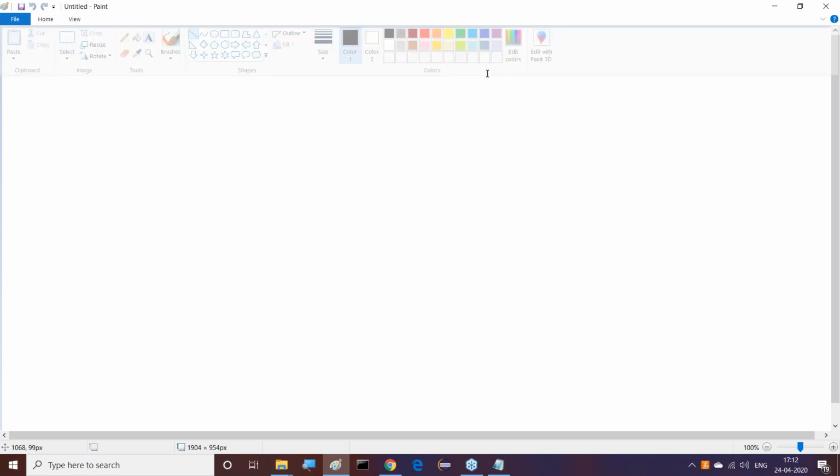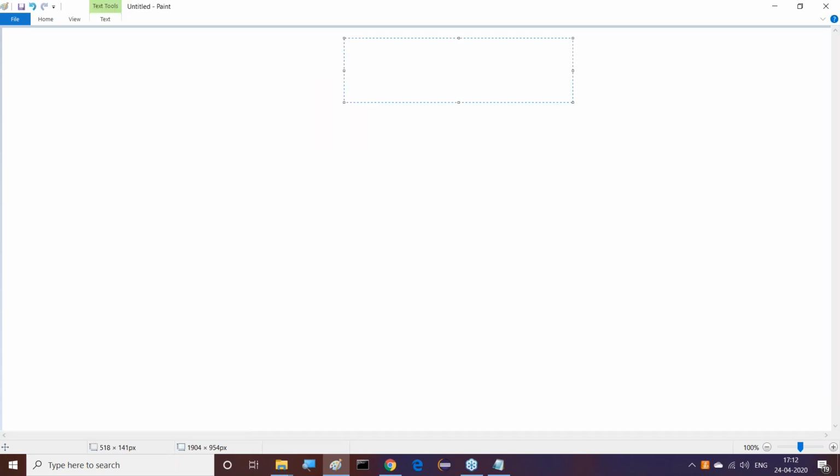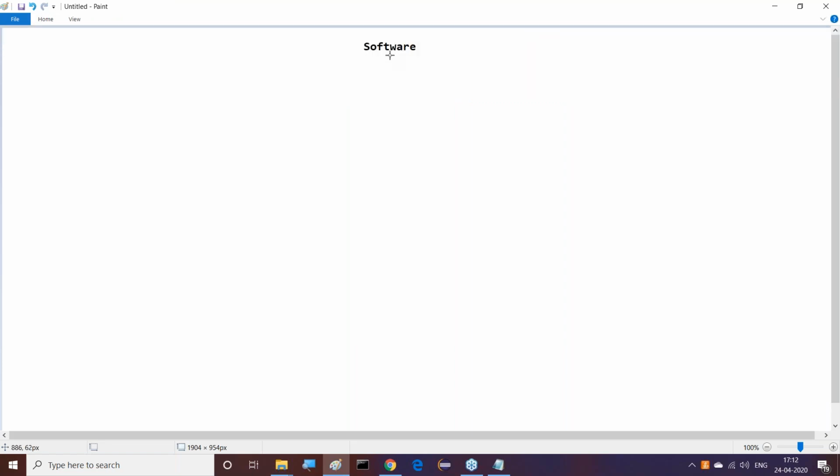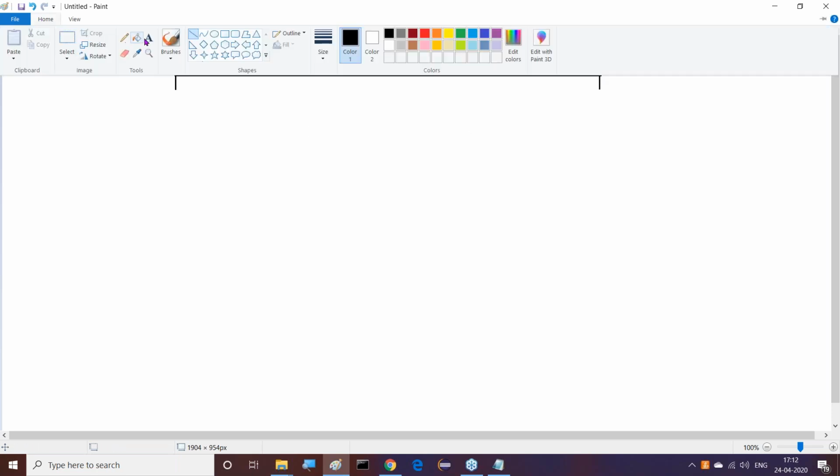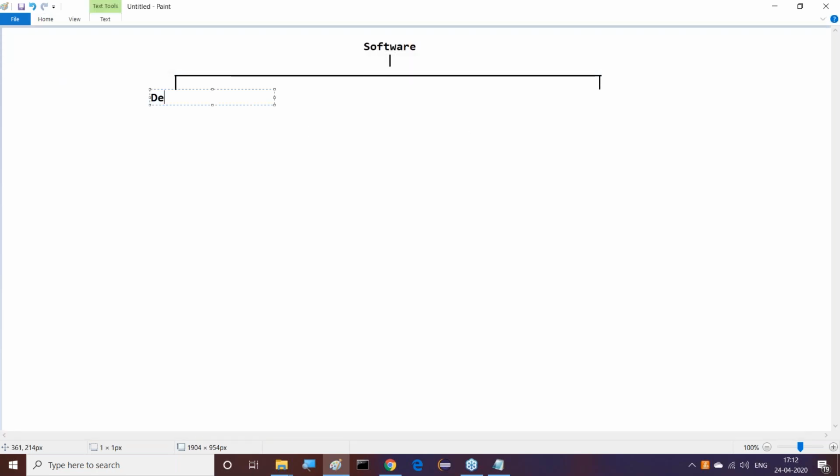If you observe the total software industry, we can make two parts, two classifications. One is the development side, and the other one is the non-development side. This is development, and this is non-development.